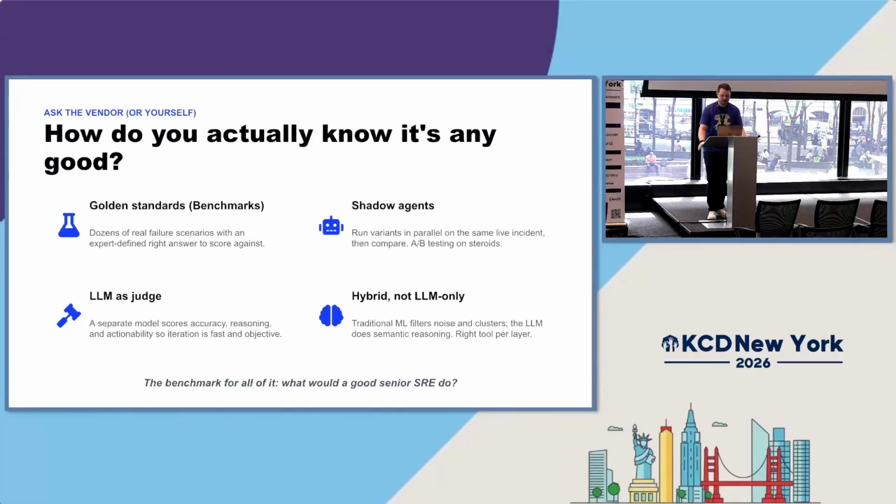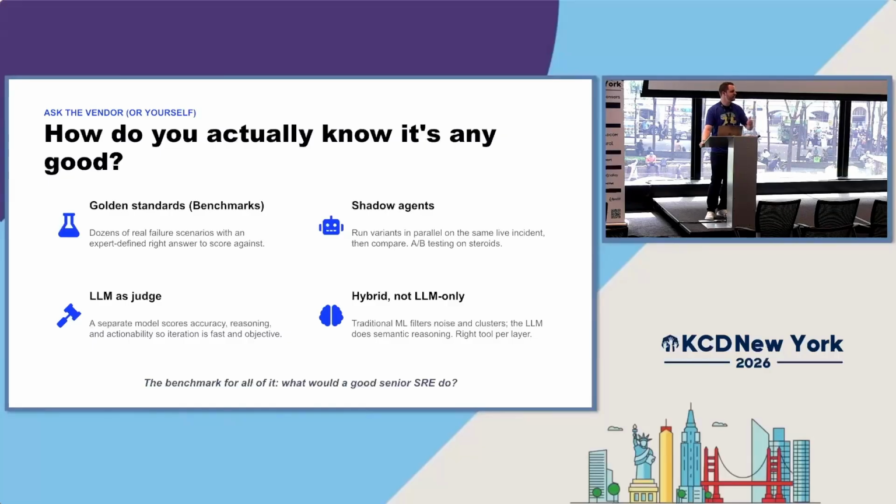So the question is, how do you actually know it's any good? And this doesn't just pertain to the agentic AI that we built. Many people are building on their own, which is totally fine. And when you do so, how are you going to know that you have built it in such a way that is effective, in such a way that is tailored to the needs of your specific business? And how we do that is we have a gold standard, which is just benchmarks.